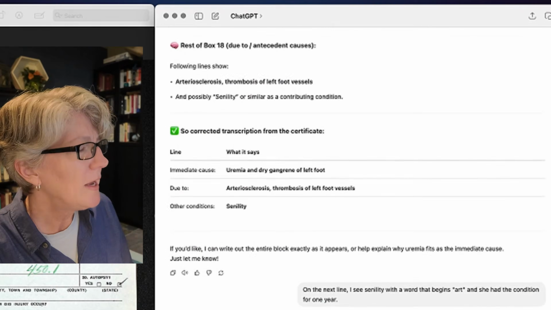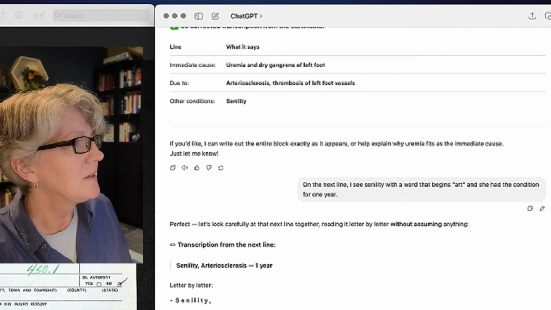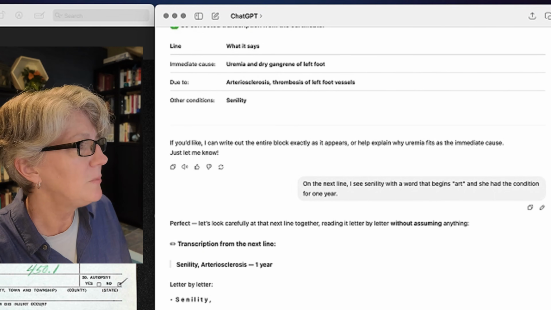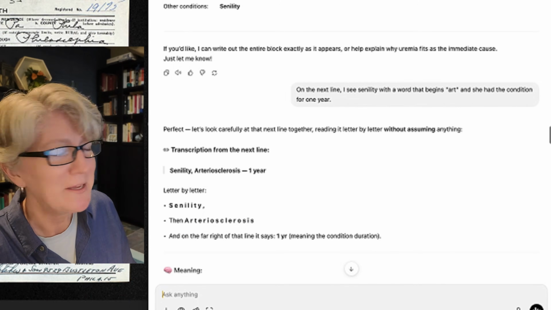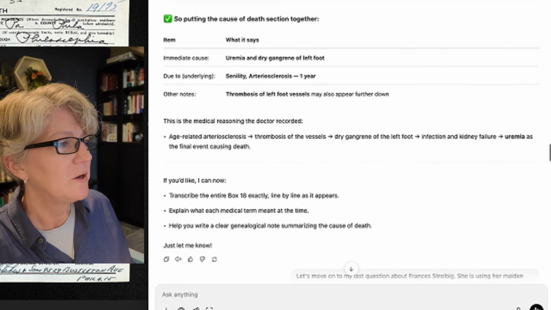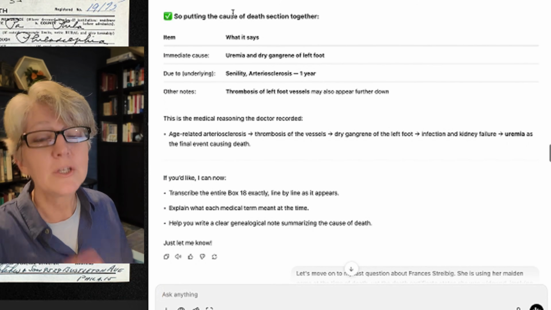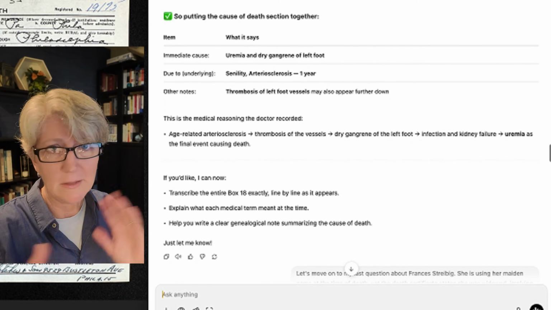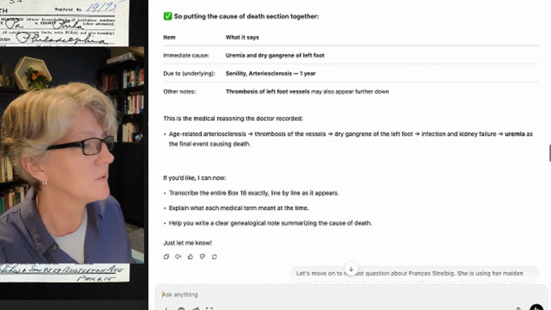Okay, I agree. I push back with it again and say that I see the word "senility" and a word that begins with "ART." Now you'll note every time I correct it, I put it in quotes so that I distinguish it from the rest of the words around it, so that it's clear. Transcribing here for AI or being, I want to be clear with it. So it goes through, looks like it's spelling out the word one letter at a time. So it then summarizes all its conclusions again, which is really helpful, keeps us aligned. I know what it's talking about and it knows what I'm talking about.